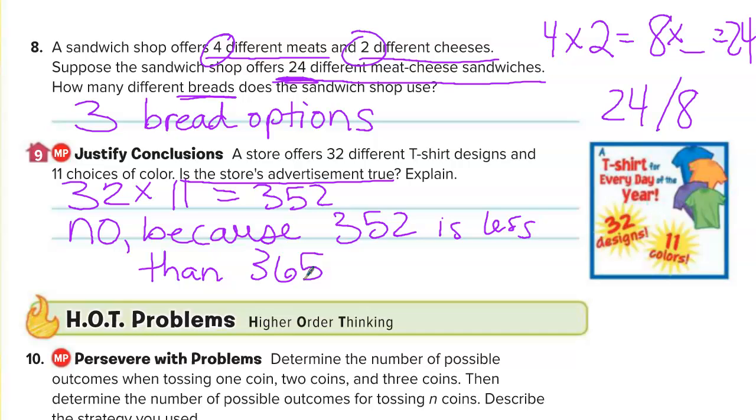So 365 or 366. Yes. 365 is kind of the typical answer. 364. What is 364? Well, you're on the right track.